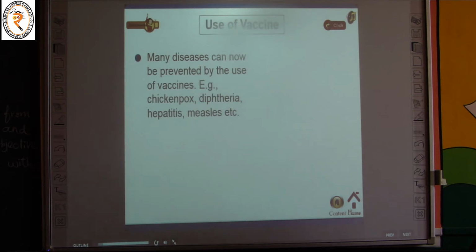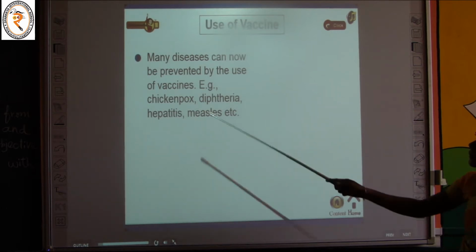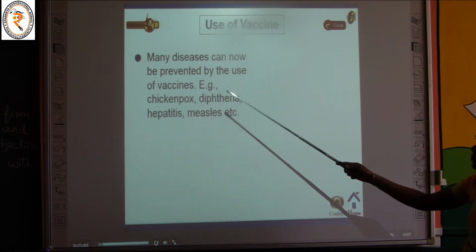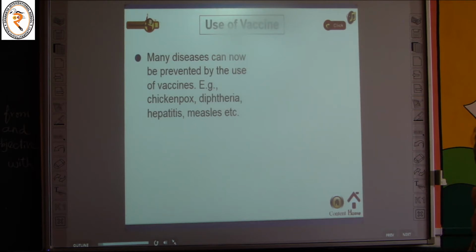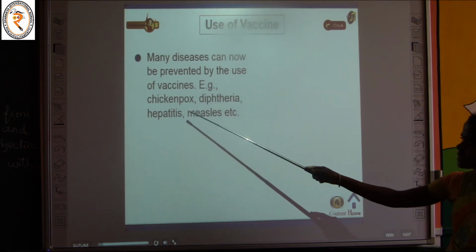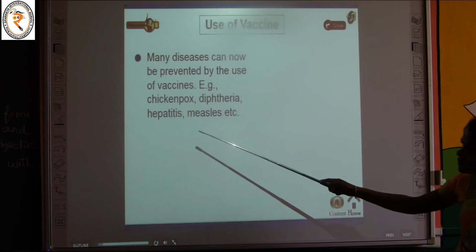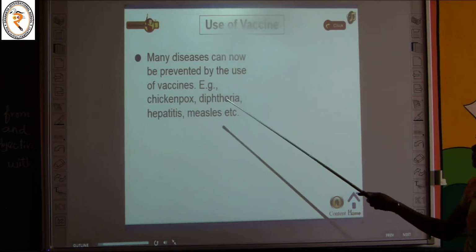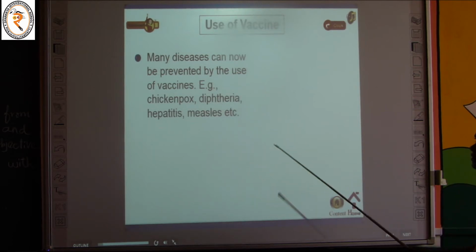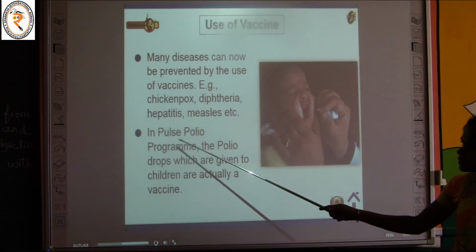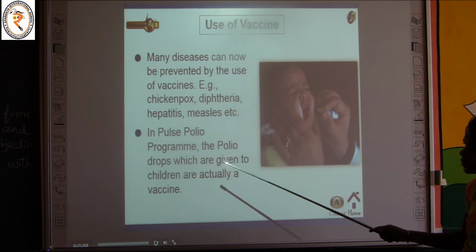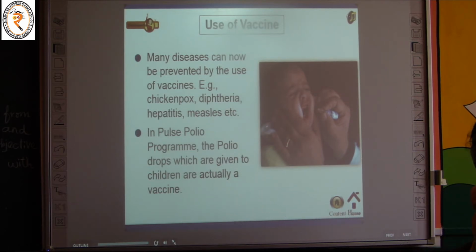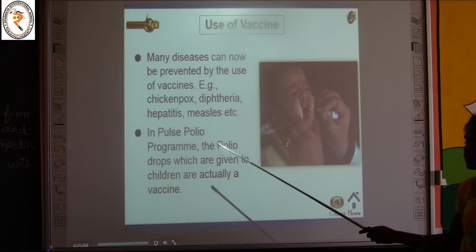The next topic is use of vaccine. Many diseases can now be prevented by the use of vaccines. Vaccines are called injections. Examples are chickenpox, diphtheria, hepatitis, measles, etc. In the Pulse Polio program, the polio drops which are given to children are actually a vaccine. What is the use of vaccine? It can prevent diseases like chickenpox and polio, etc.